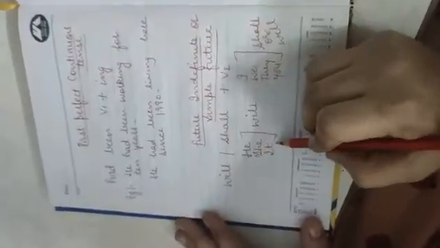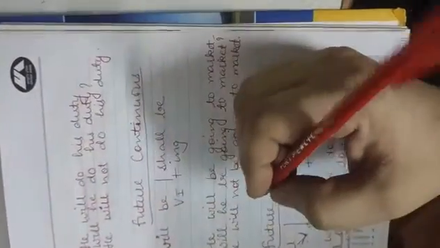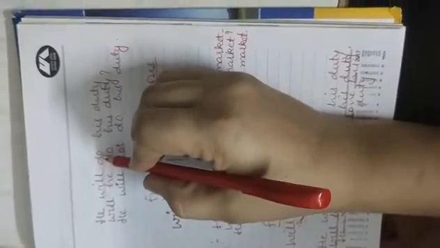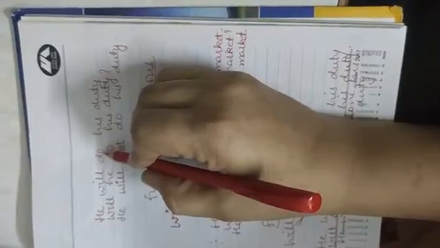So next is future indefinite or simple future tense. Will, shall plus verb first form. With he, she, it we use will. With I, we, they, you we use shall or will. Let me make it clear with example. He will do his duty. Will he do his duty? He will not do his duty. So these sentences are examples of future indefinite tense. Here with will, first form of the verb is used.